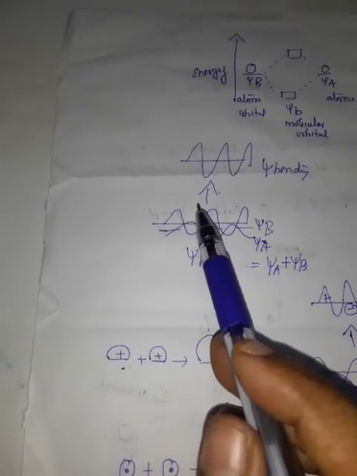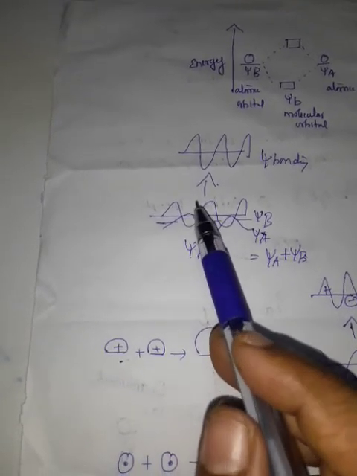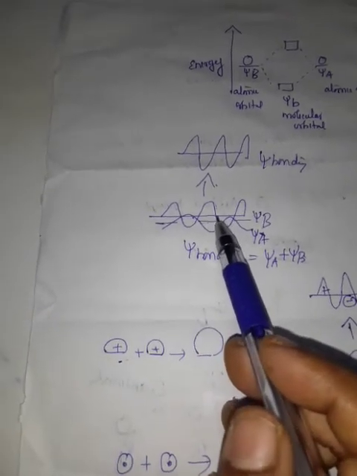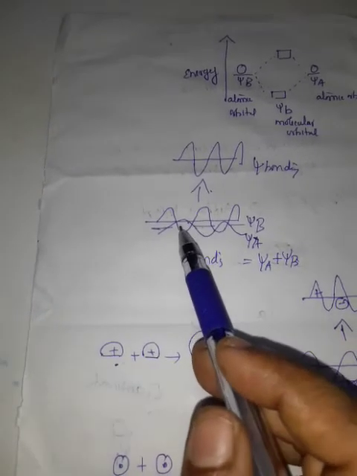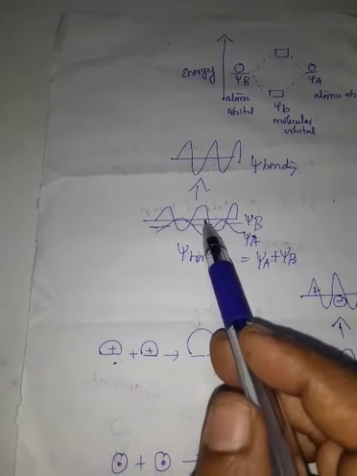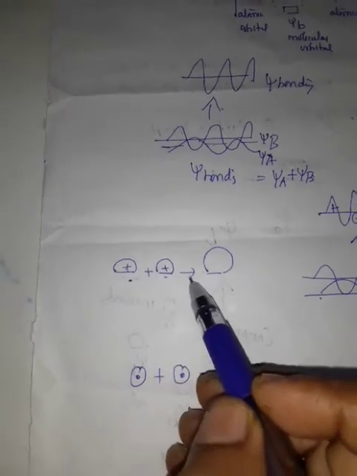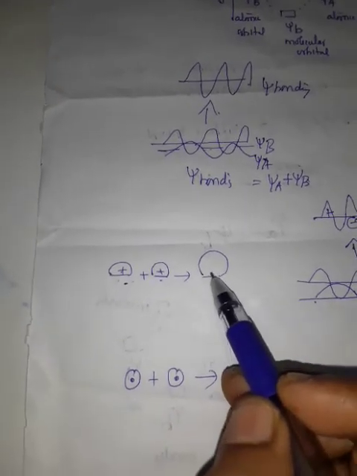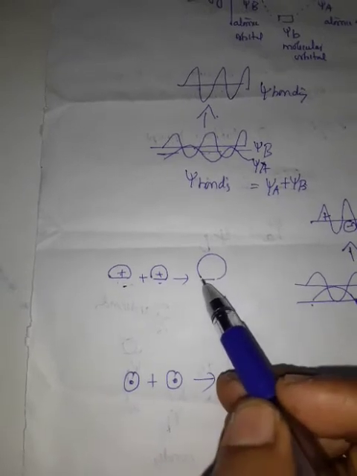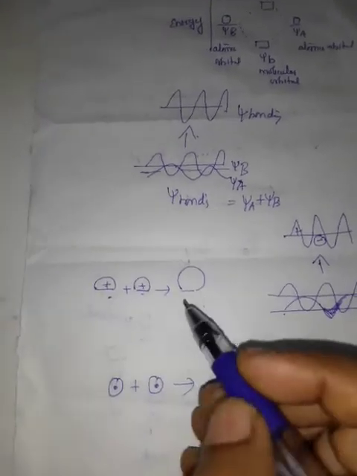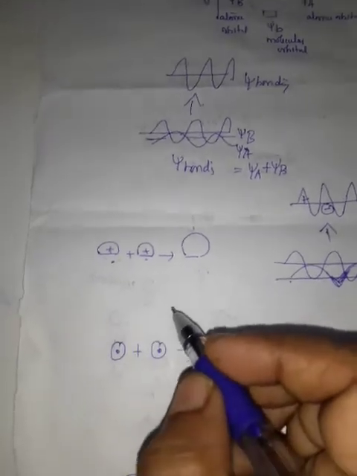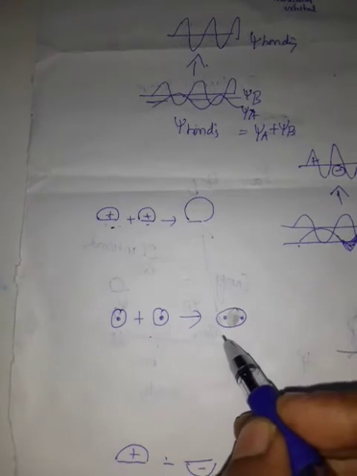That is, the signs of the two wave functions are the same, such that the wave functions are regarded as being in the same phase. So when they combine, they give a large resultant wave or molecular orbital. Such molecular orbitals are called bonding molecular orbitals.